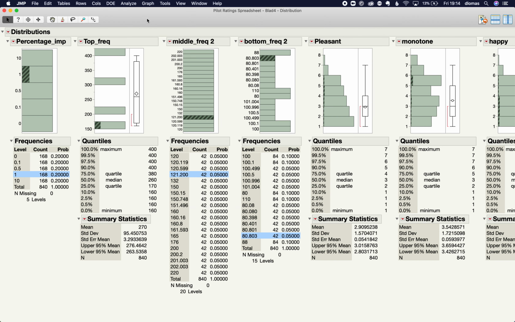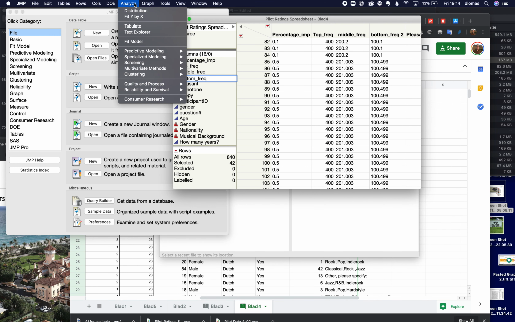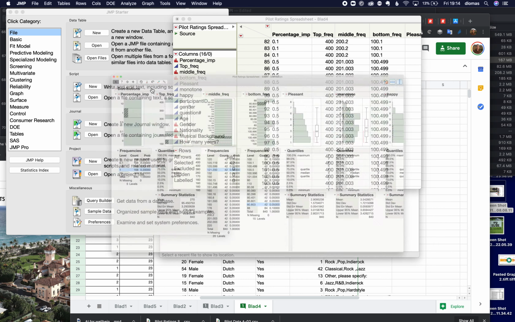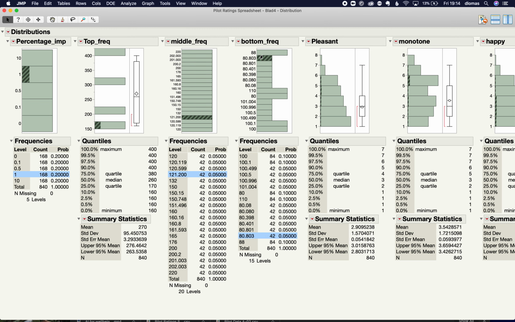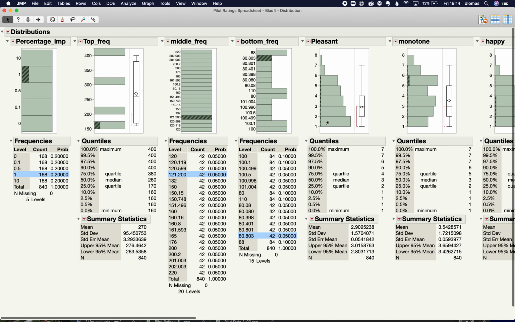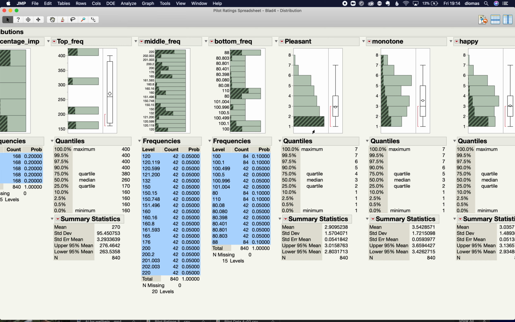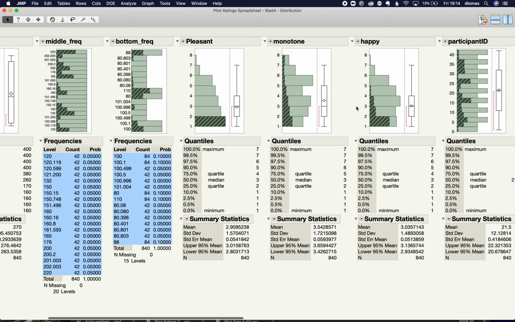Okay. And then once again, I come over here and I say analyze distribution, select all, Command A. And what do I see? Okay, good. Those all look right. Pleasant. Oh, people did not like these frequencies. So this is not normally distributed, but this is okay distributed. This really won't interfere with your statistical analyses.